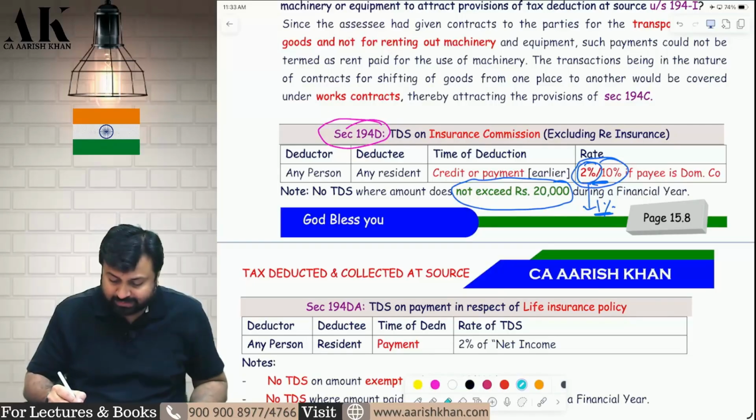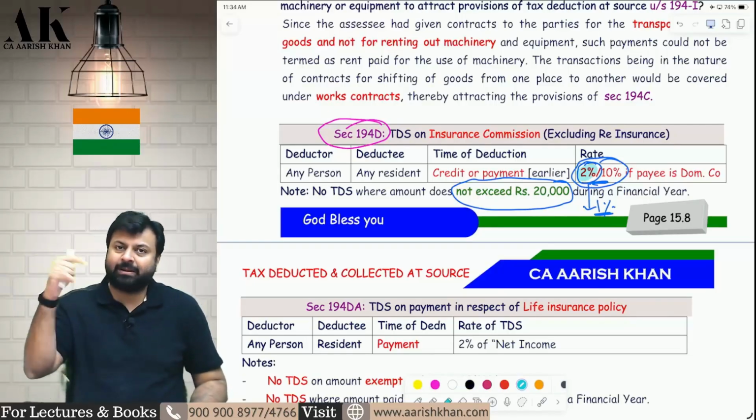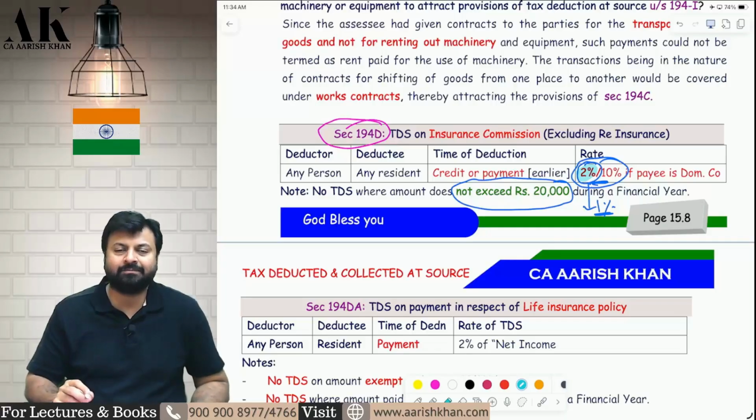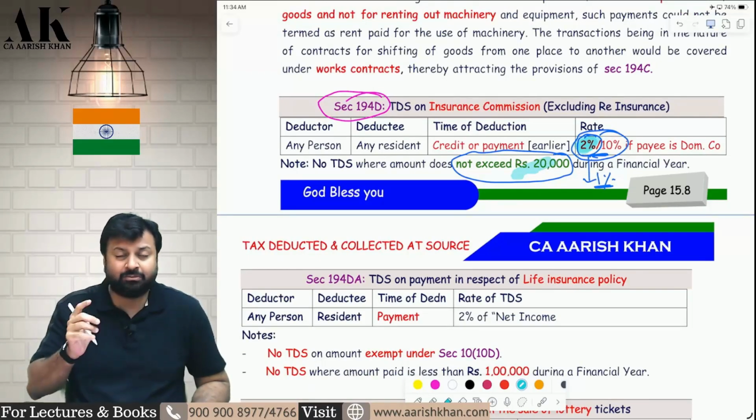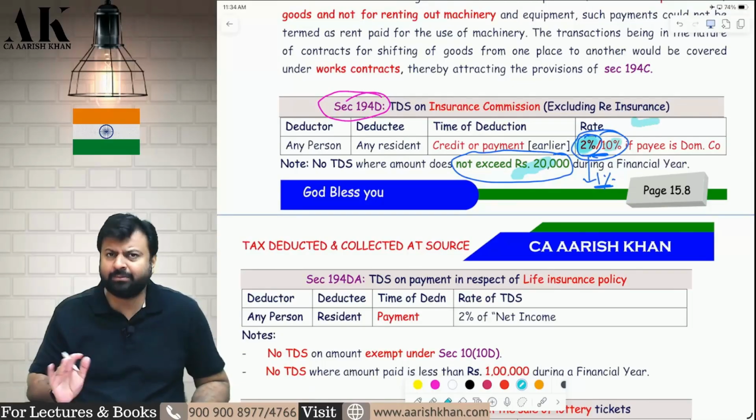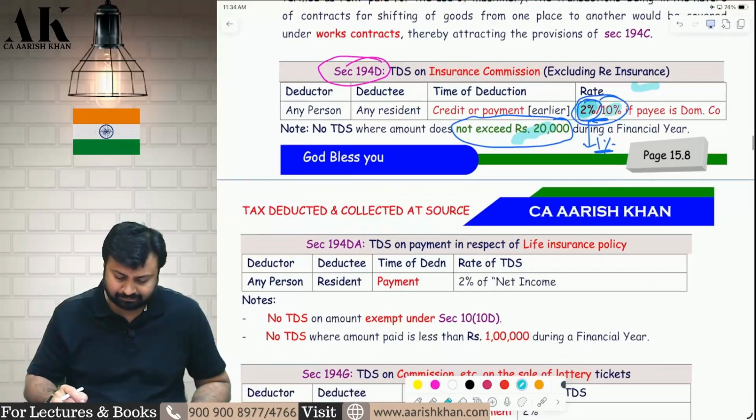So why have you not done this in green, sir? This was also amended last year but applicable from the current year. That's the reason I have not marked it as amended. This 2% was also amended last year but applicable from the current year. So two amendments: the threshold to 20,000, and the rate was 5% or 1%, I don't know, it has become 2%. This 10% is the same only. That was 10% last year also. Yes, this year also it is 10% only.